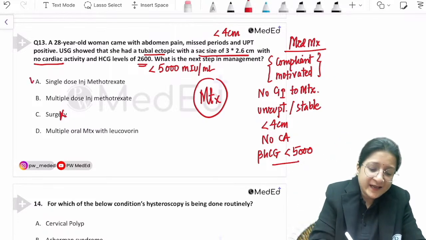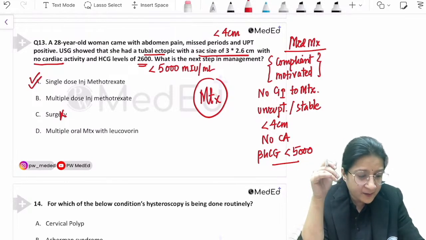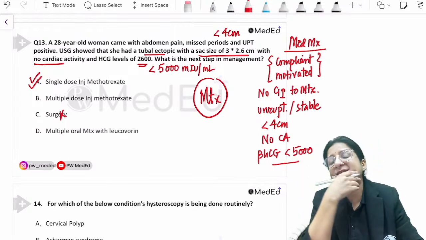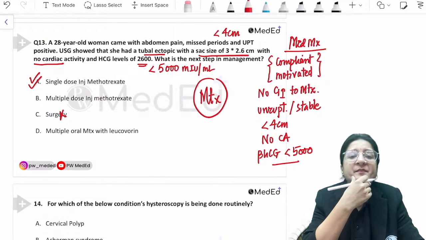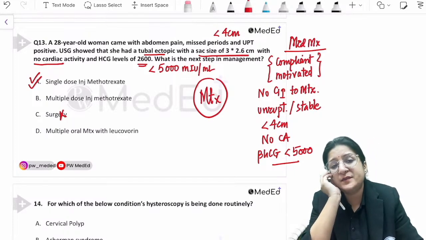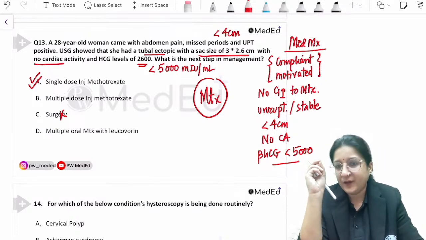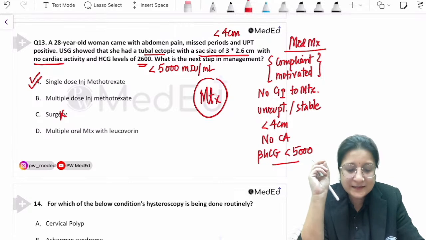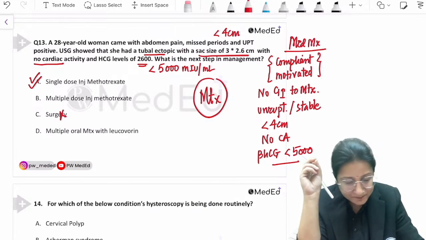And like you said, Imdadul, one oral methotrexate was there. It's intramuscular methotrexate, an IM injection, single dose, which is the most commonly used and preferred regimen. So the answer is A here, single dose injection methotrexate.